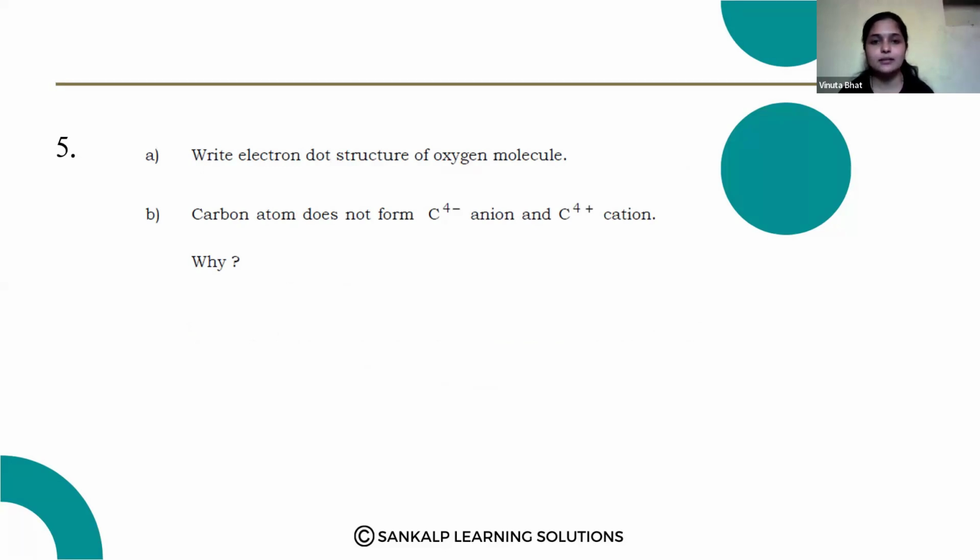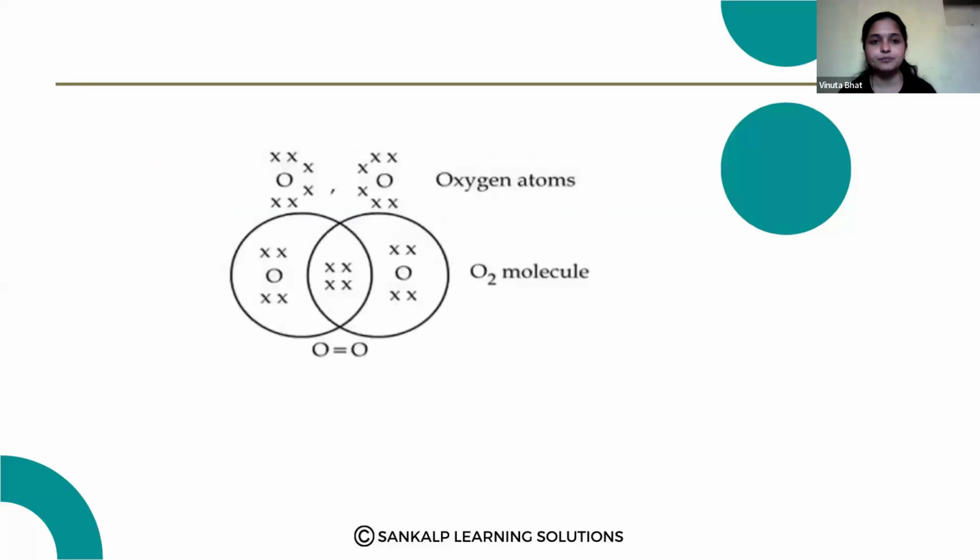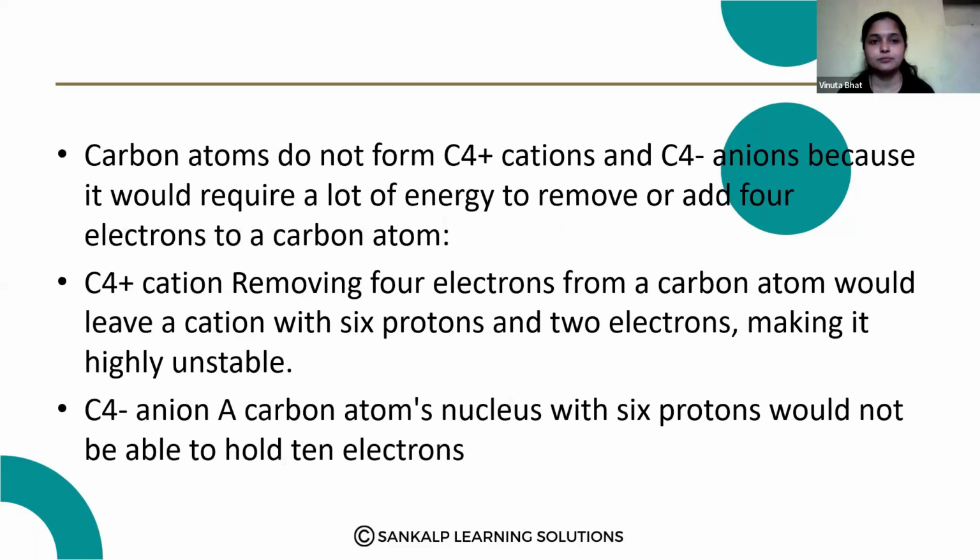Okay, that is the reason. This is the answer for the next question.